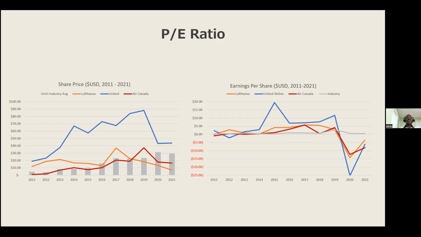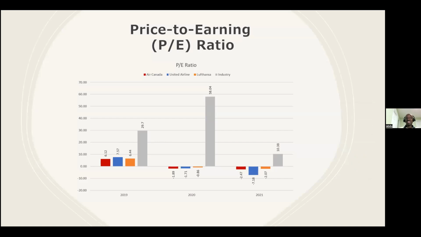Lufthansa. Looking at the earnings per share, Lufthansa seems to have performed better than the industry average, but lower than United Airlines. However, coming out of the pandemic, its earnings have been better than that of its competitors. On the next slide, the PE ratio of Lufthansa in the last 3 years, we observed that it compared favorably well with that of its competitors.